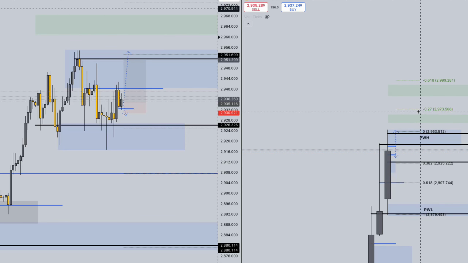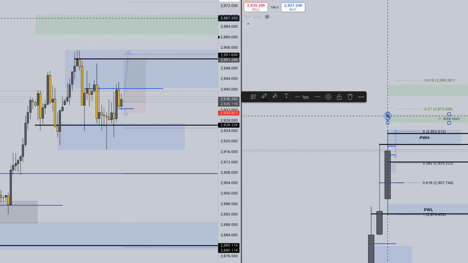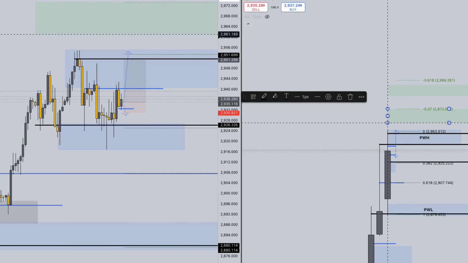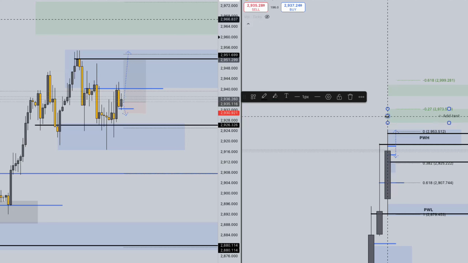This week we may see price extend up to 29.70, maybe a little higher than that, up to 2973.5 is what it says, but I'm seeing 2960, 2970 price range potentially this week.